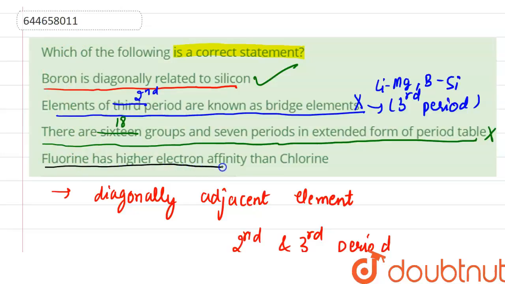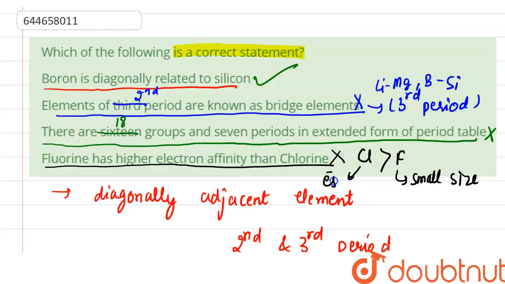And the fourth statement is, fluorine has higher electron affinity than chlorine. This statement is also not correct because chlorine has higher electron affinity than fluorine. The size of fluorine is small, and electron affinity decreases from left to right inside the period, whereas chlorine has a large size to accommodate electrons. Hence, the electron affinity of chlorine is more than fluorine. So, statement 1 is the correct statement. So, option 1 is the correct answer to this question.